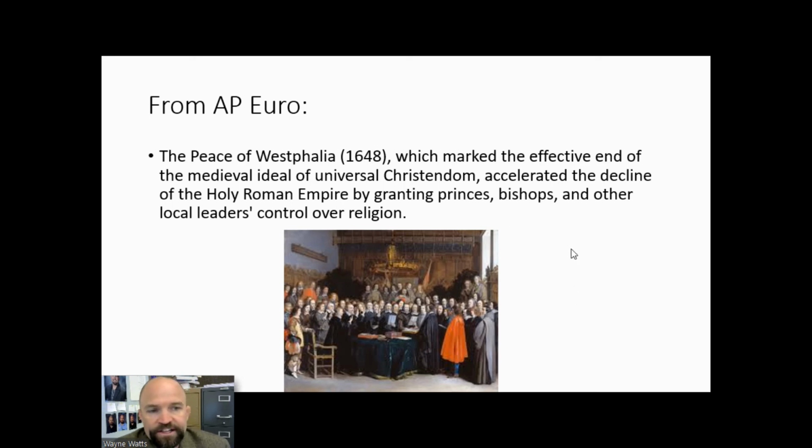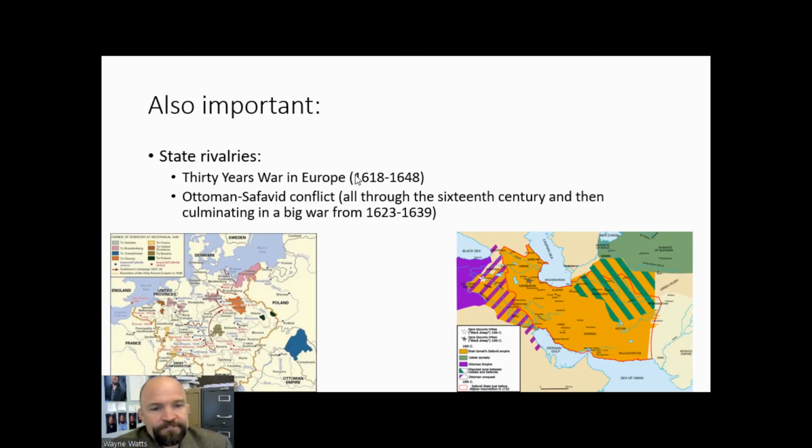The Peace of Westphalia accelerated the decline of the Holy Roman Empire by giving princes, bishops, and other local leaders control over religion and letting them decide whether they wanted to be Protestant or Catholic. Now, this will create a new system for world order that will be based on the idea of a balance of power.